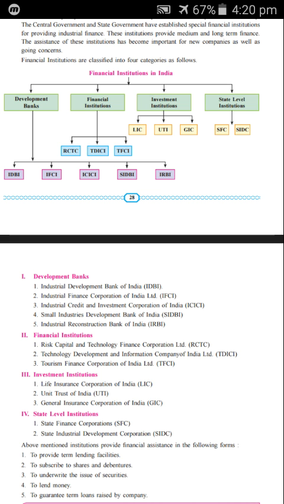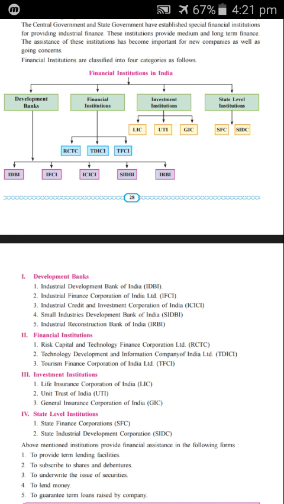The chart has been given. The financial institutions are divided into four subtypes. The first one is the developmental bank. The second one is the financial institution. The third one is the investment institution, and the fourth one is the state level institution. Let us see the first one, that is the developmental bank.